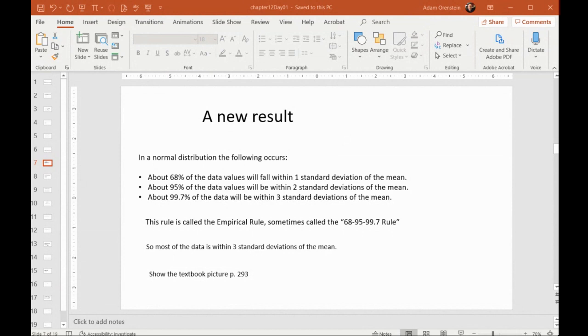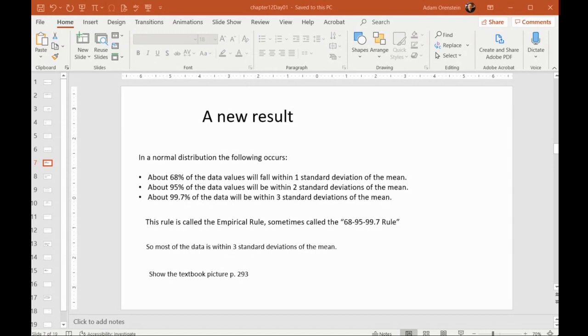But what basically they're going to show you is visually that most of the data is going to be within one standard deviation from the mean. Excuse me, not most of it, 68% of it will be. And as I said before, if you go further out, you will get more data. But once you go beyond 3 standard deviations, you're not really going to get much more data than this. This is what they call the empirical rule. So basically, most of the data is concentrated near the mean. If you go 1 standard deviation out, you're going to have about 68% of the data.